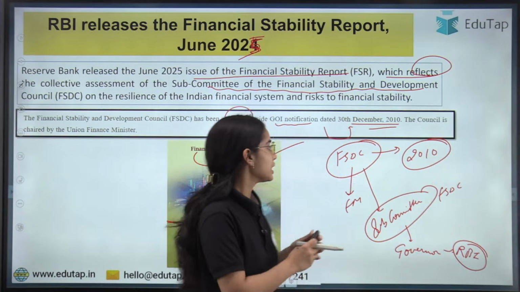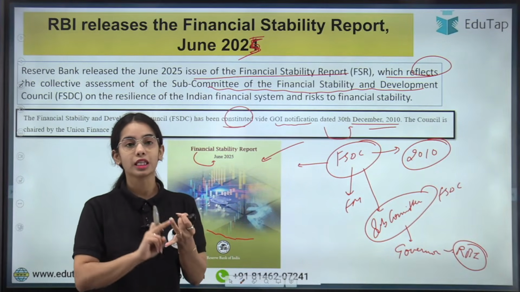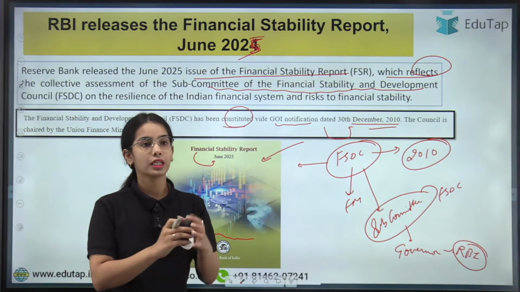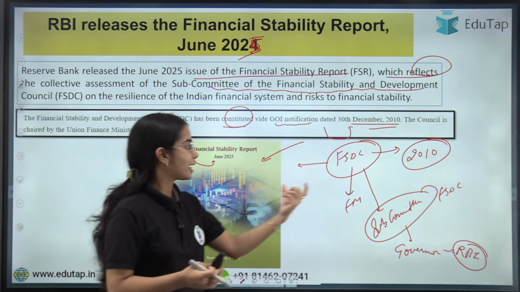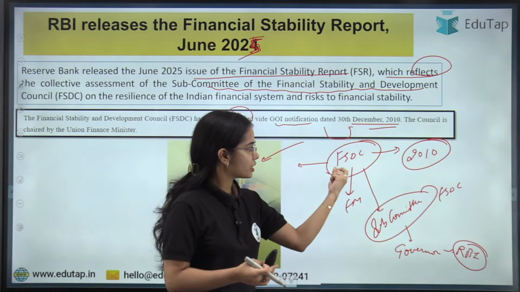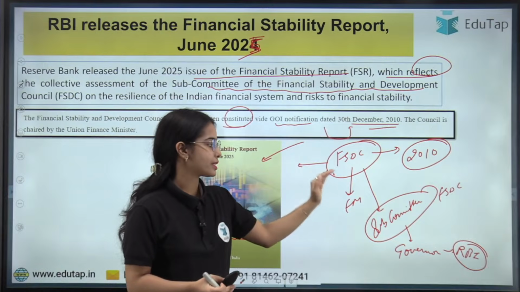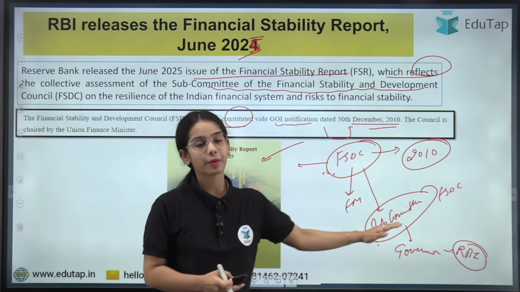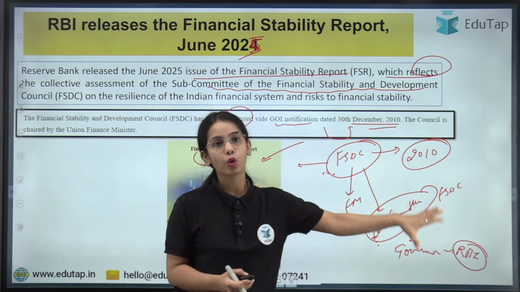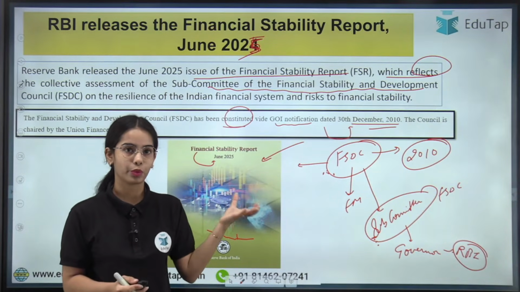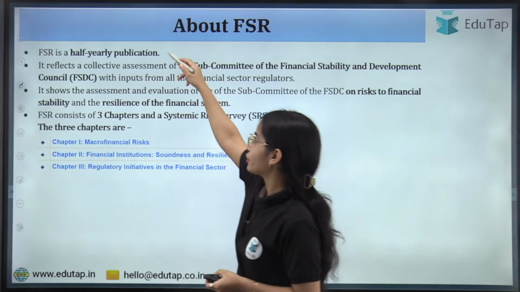Now the FSDC consists of members, that is the Chief Economic Advisor, the Chairman of the SEBI, the Chairman of the PFRDA, the Chairman of the IRDAI. So you can understand that the Financial Stability and Development Council consists of important members, and the members of the FSDC are also the members of the subcommittee of the FSDC. Now this subcommittee of the FSDC contributes to the Financial Stability Report, okay? So the Financial Stability Report is a half-yearly publication.